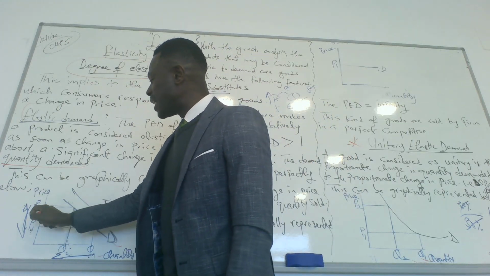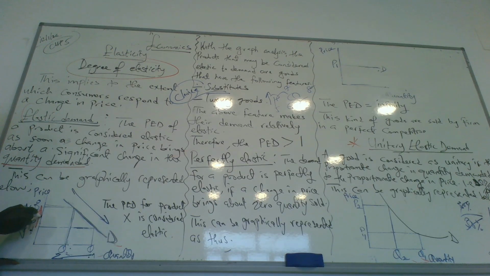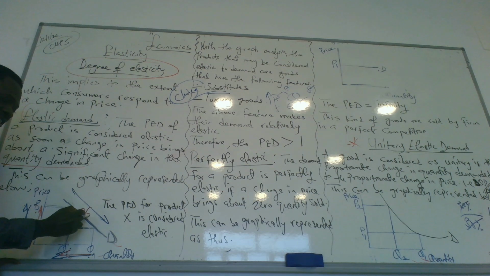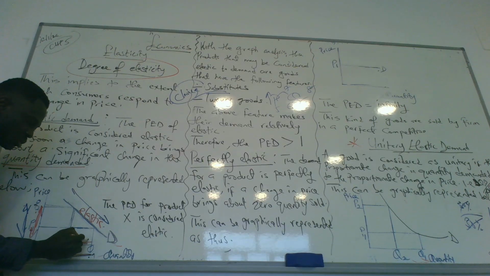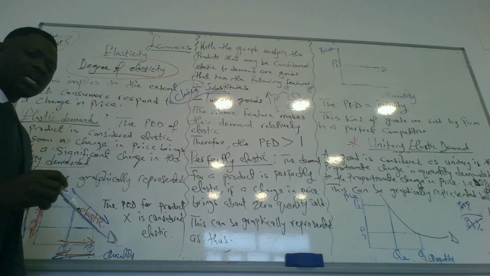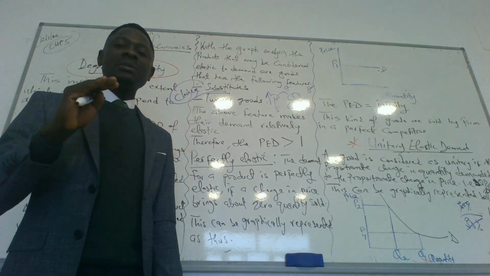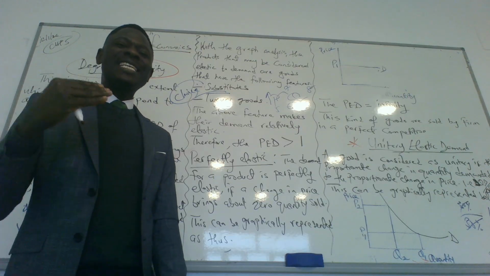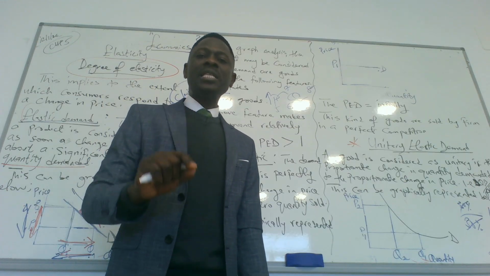So a rise in price that brings about a fall in the quantity demanded. A rise in price from P1 to P2 that brings about a fall in the quantity demanded from Q1 to Q2 shows elastic, which means the PED is elastic. A fall in price from P2 to P1 that brings about a rise in the quantity demanded from Q2 to Q1 brings about elastic. So if a rise in price brings about a fall in the quantity demanded, it simply means the demand for the product is price elastic. And if a fall in price brings about a significant rise in the quantity demanded, it simply means the PED is elastic.